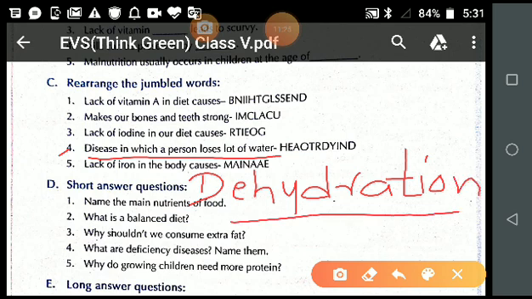So this is the answer for the fourth question. The disease in which a person loses a lot of water is known as dehydration. Is it clear?